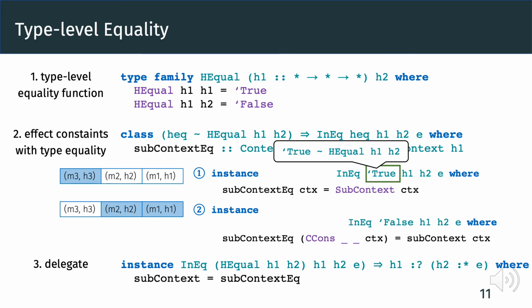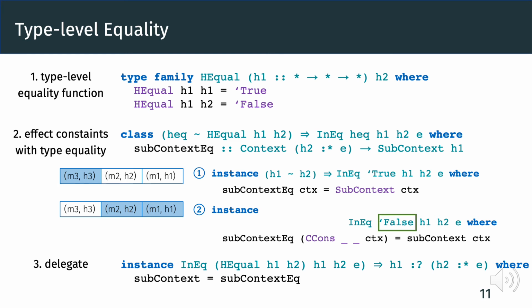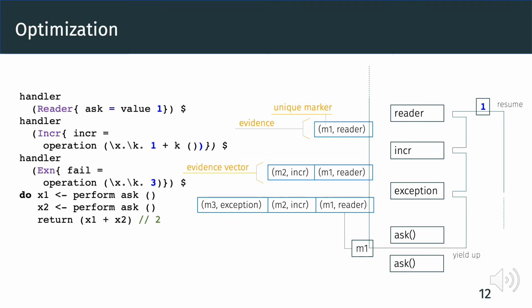But this is the same as saying h1 and h2 are equivalent. When h1 and h2 are inequivalent, we add it to the constraint. Also, since we recurse on the tail, we also add the constraint that h1 is in the tail of the context. With that, we are done encoding that h is in E. We refer to our paper for more details about the implementation.